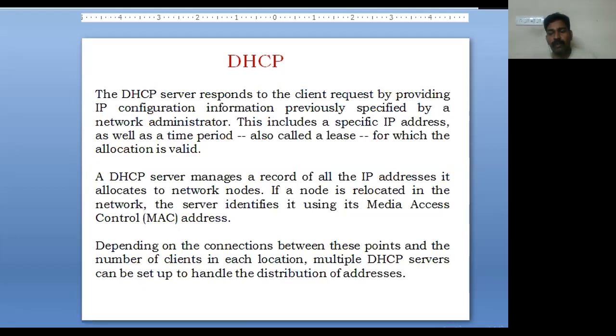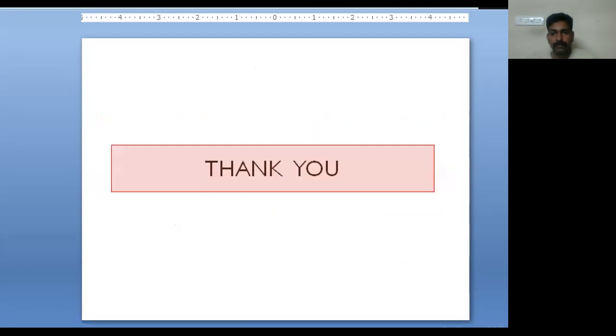Mainly starting from IPv4, IPv6, then 6LoWPAN, then DHCP, routing protocol RPL for lossy networks, then ICMP, then DHCP. So in the next session we'll discuss transport layer protocols for IoT. So thank you.